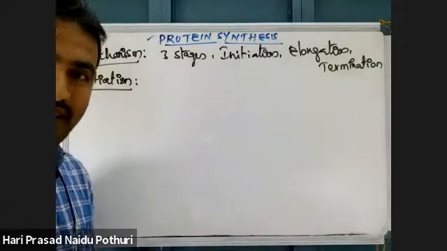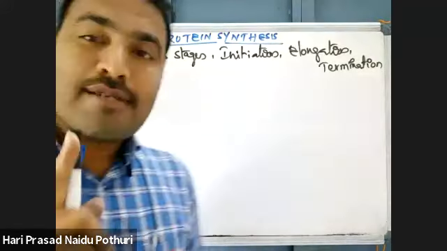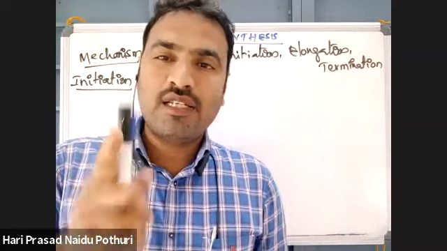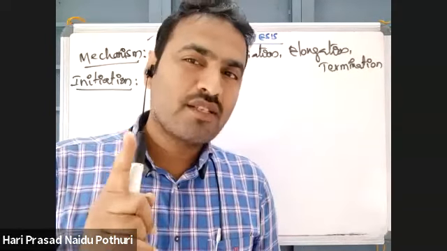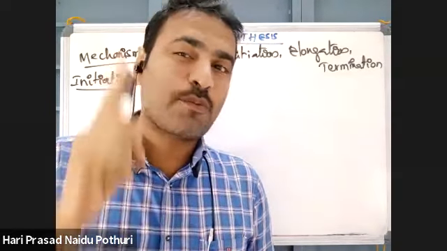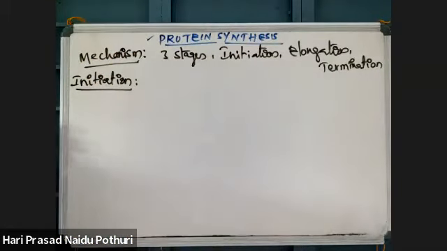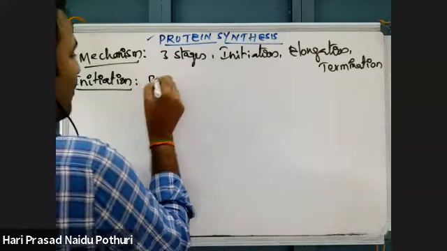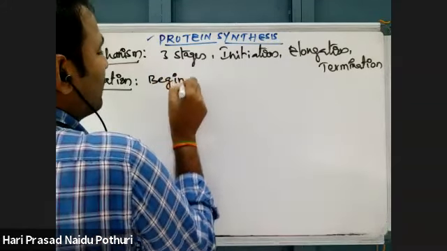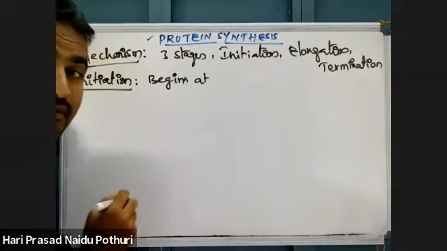No. Sadhanasri, no. Tata box promoter, they are for transcription. I am asking about translation.